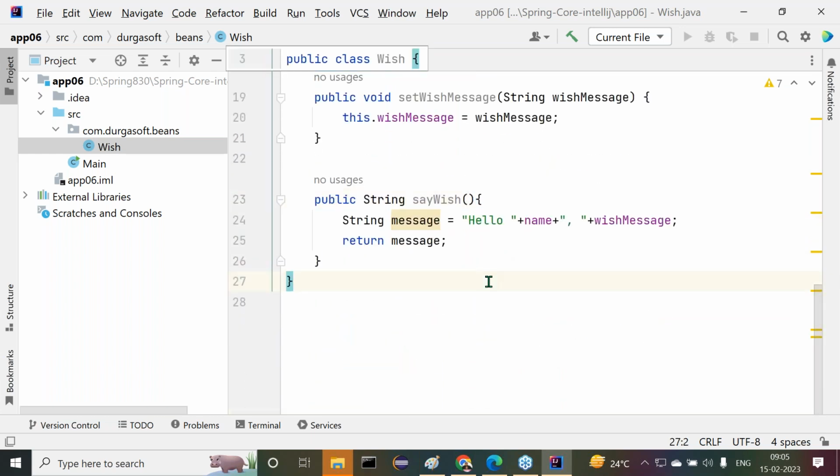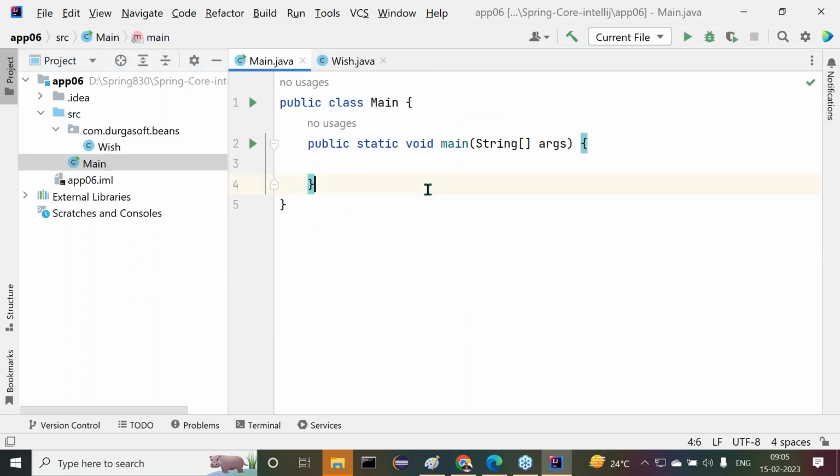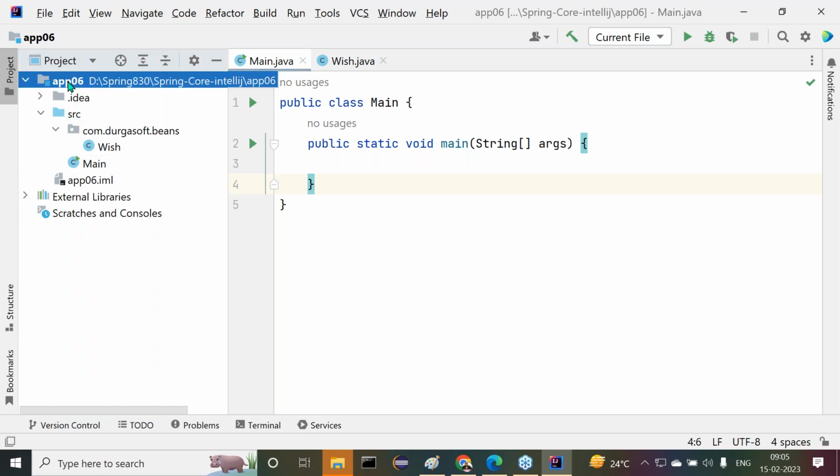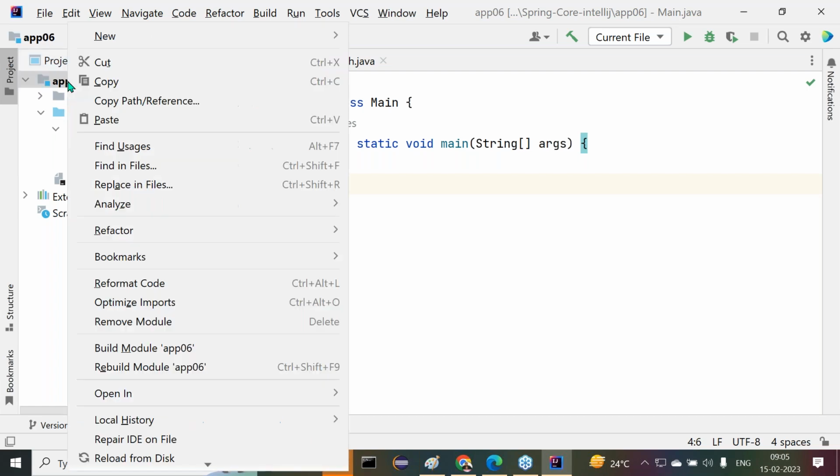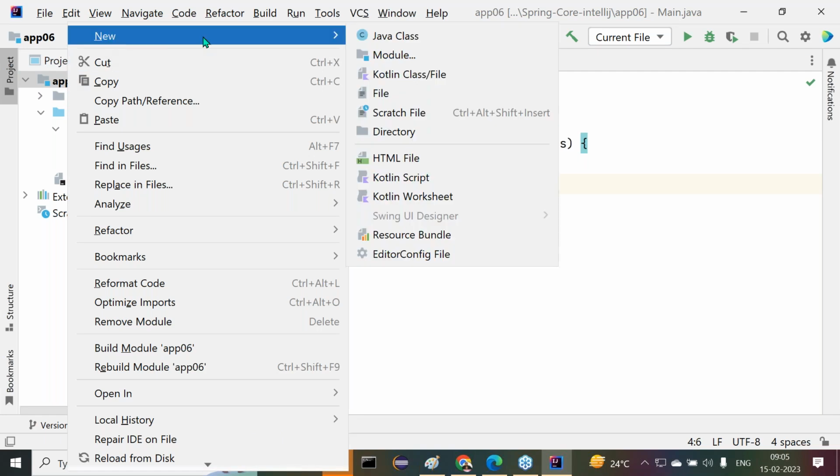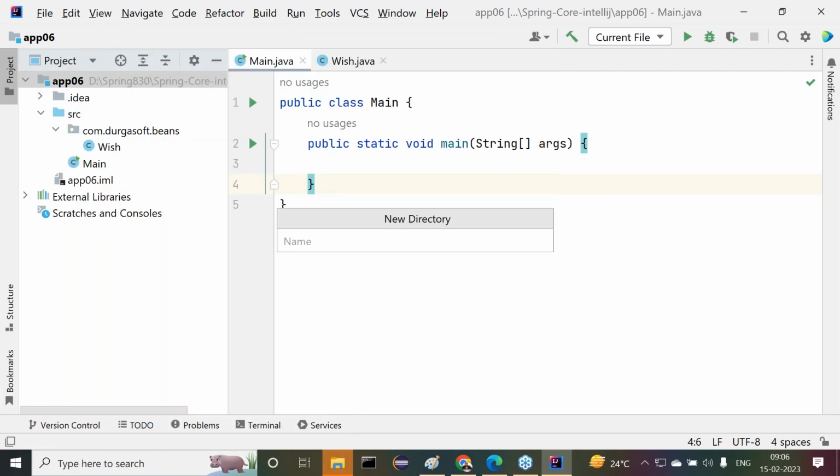Leave this one. Next one is, I need to prepare the configuration file. You only tell me how I'm going to prepare this configuration file. Come on, how am I going to prepare it? First of all, let me prepare one folder. Right click here, then next, New. What do we have to prepare there? Directory. What is the name of the directory?